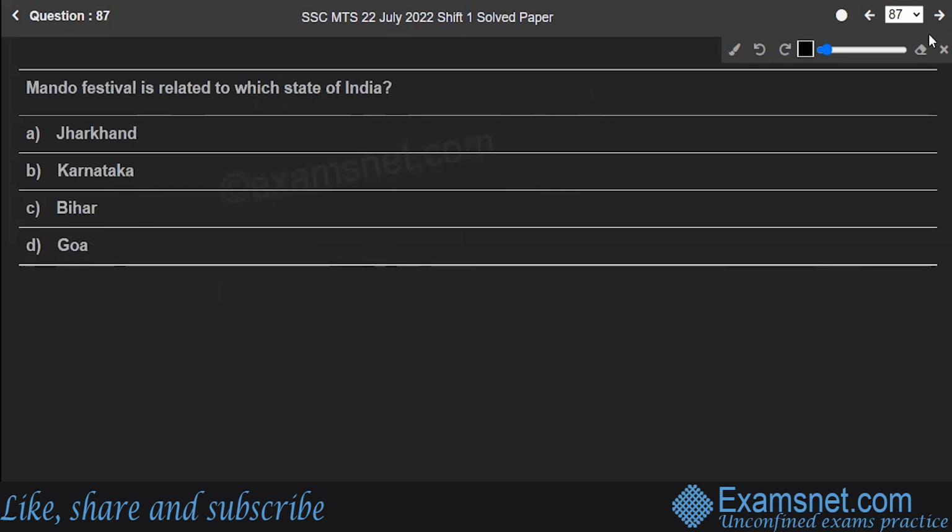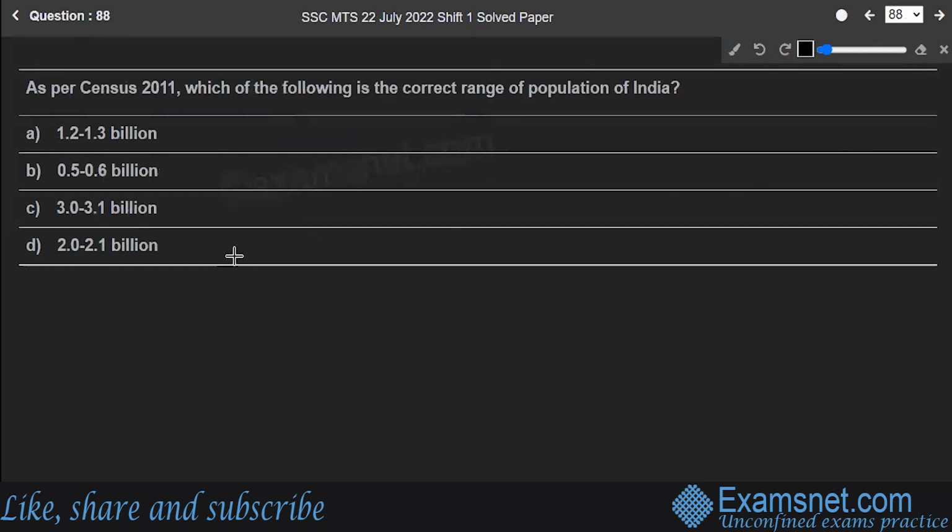Mando festival is related to which state of India? Is it Jharkhand, Karnataka, Bihar, or Goa? Well, Mando is a beautiful dance form of Goa. It developed among Goan Catholics of Goa during the 19th and 20th century. It represents the meeting point of Indian and Western traditions. The theme of the traditional Mando is love and romance. In earlier days, the Mando dance was performed usually in the evenings in celebration of weddings. It has been continuously held in Goa for about 30 years now. So option D is the correct answer. Next is question number 88.